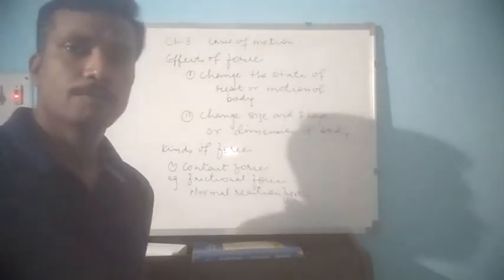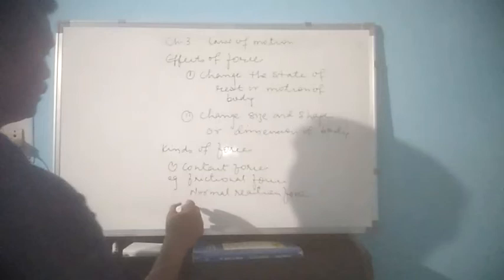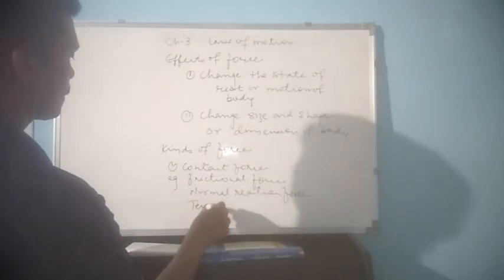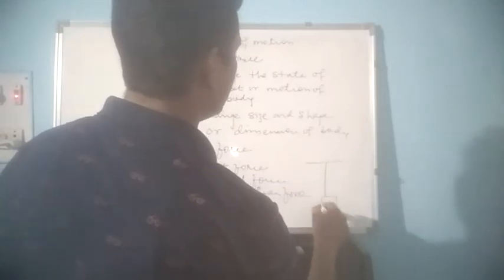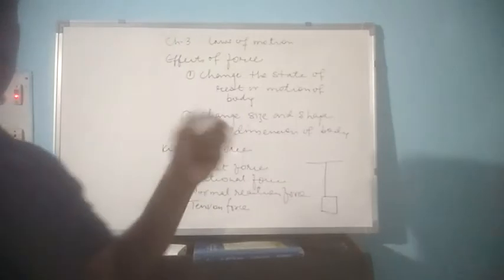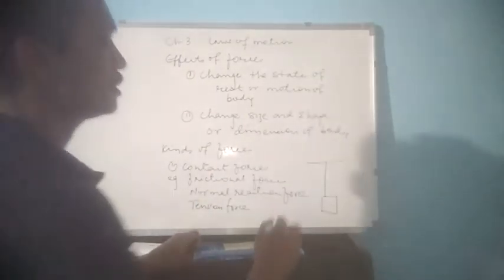Another example of contact force can be tension force. This is the force exerted by the string in the direction opposite to the weight of a body attached to the string.